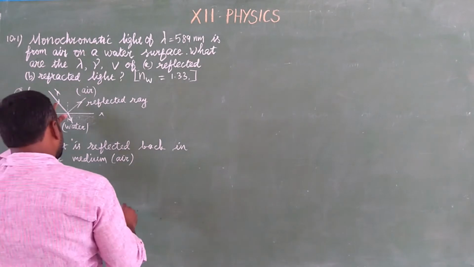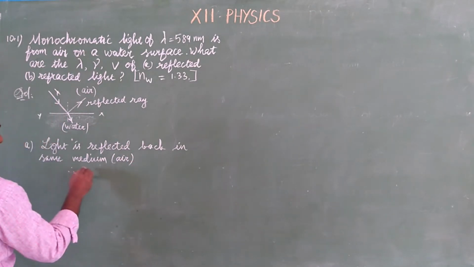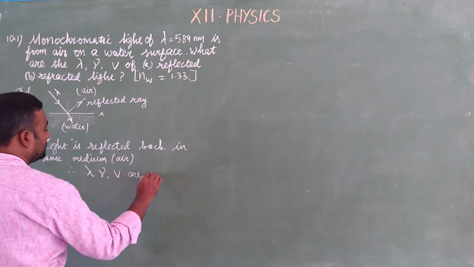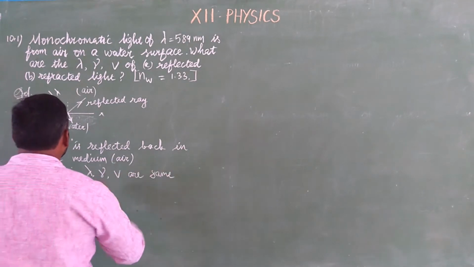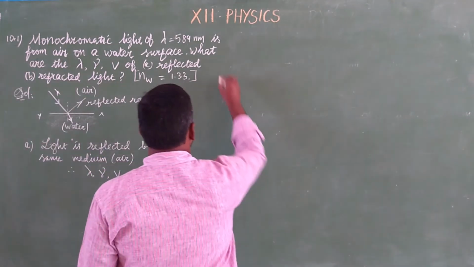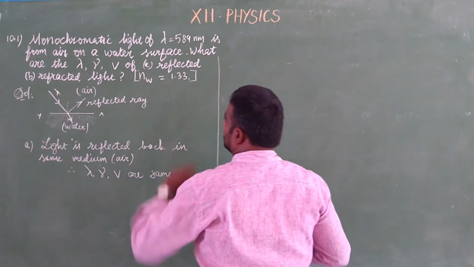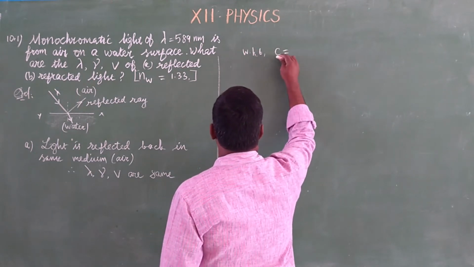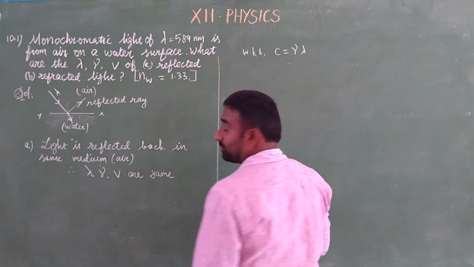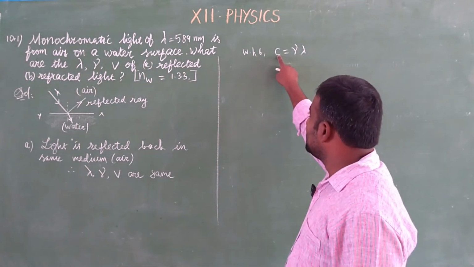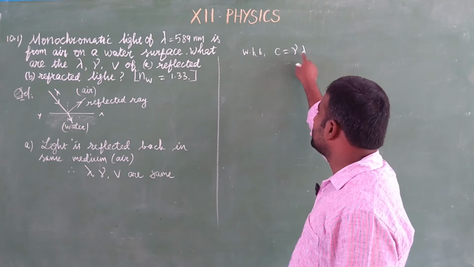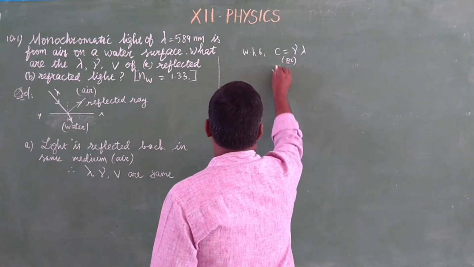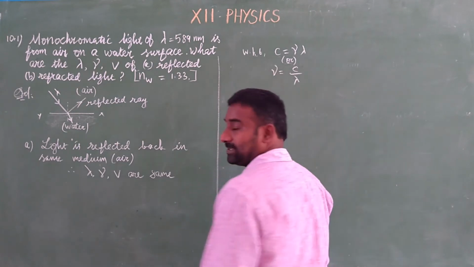Therefore, the wavelength, the frequency and speed are the same for the cases. So now we are going to calculate what? Frequency. Already we know the relation. The speed of light is the product of frequency and wavelength. So from this, frequency is equal to speed by wavelength.